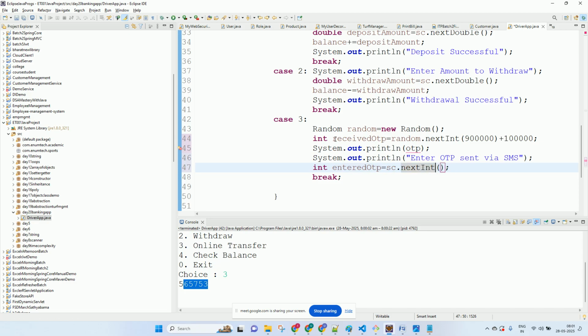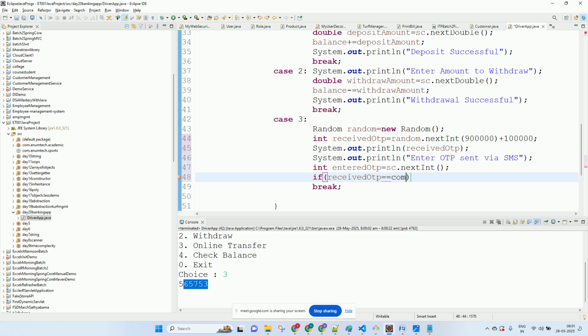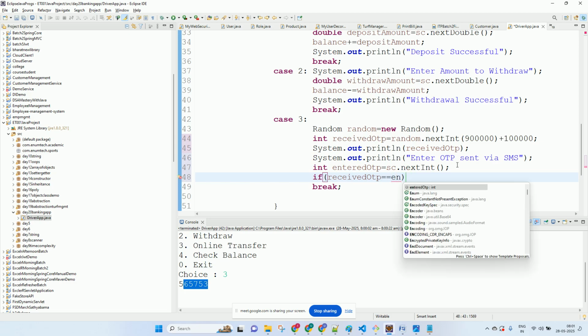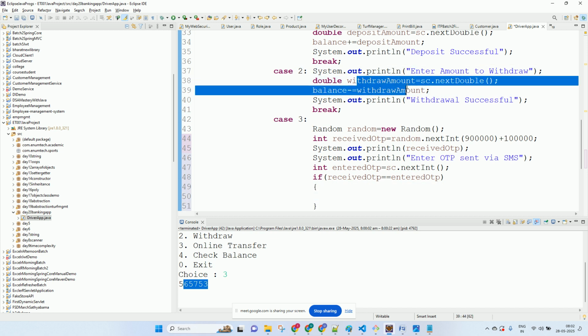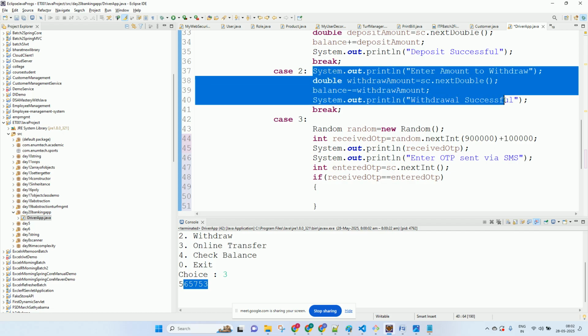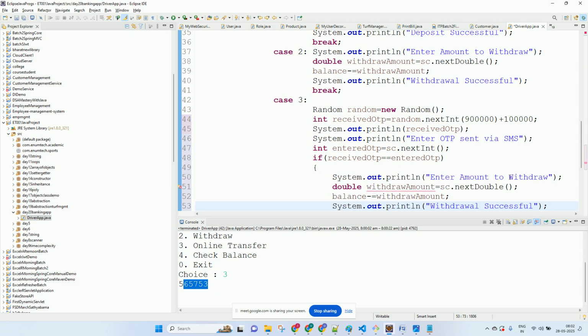Okay, and then what will we do? We will compare. If received OTP is equal to entered OTP, then we will do the withdrawal. Okay, then we will ask the user to enter the amount to transfer, correct? And then that would be the transfer amount.